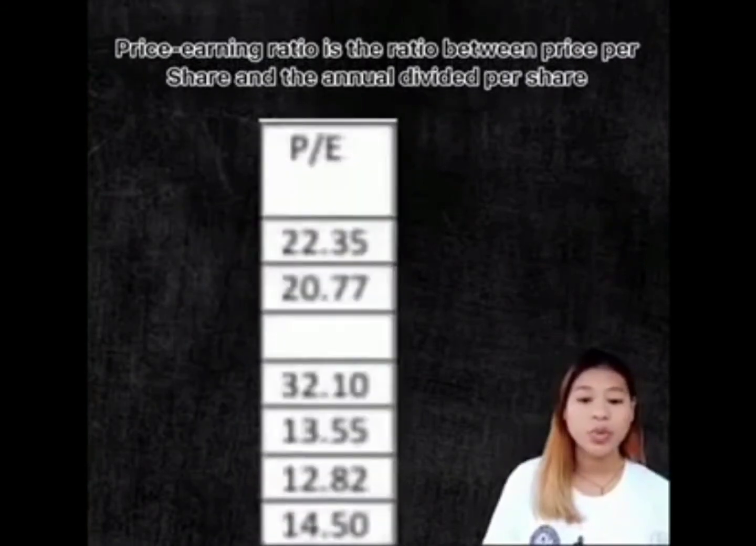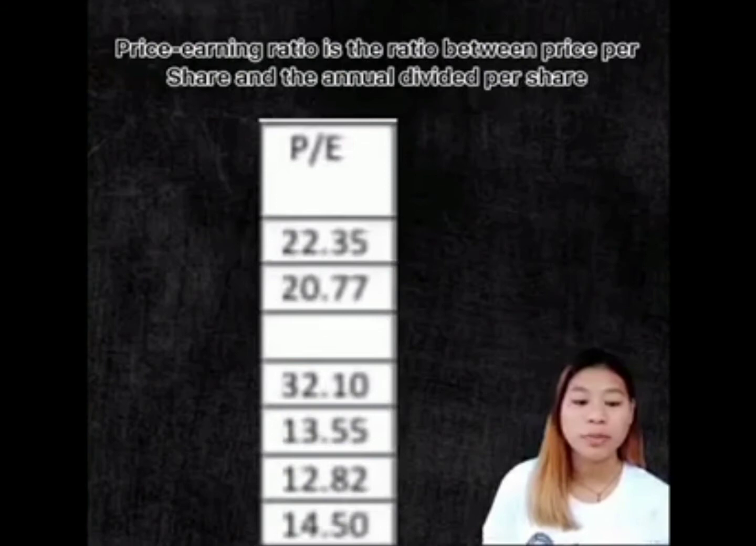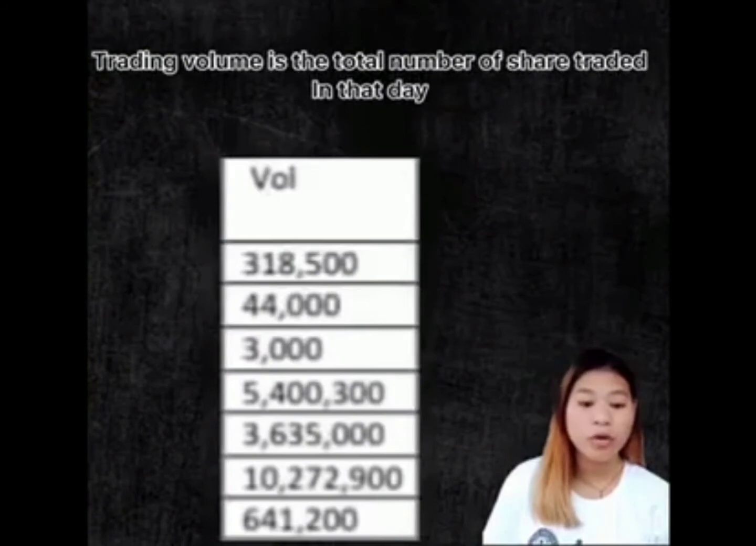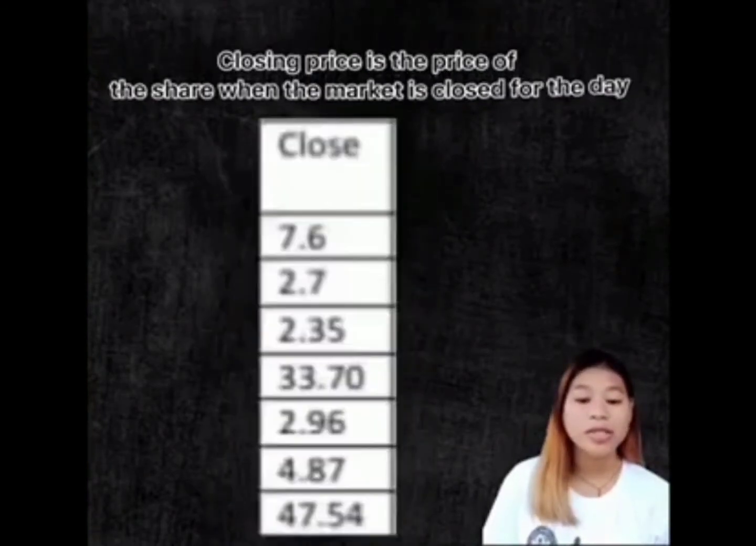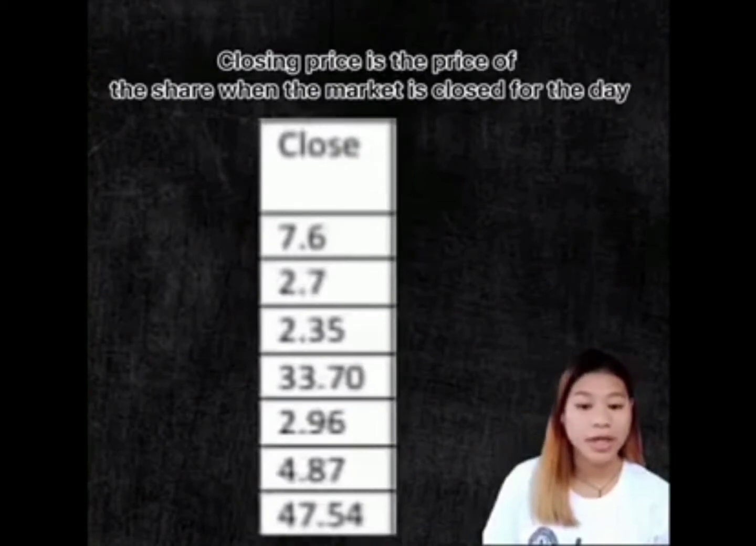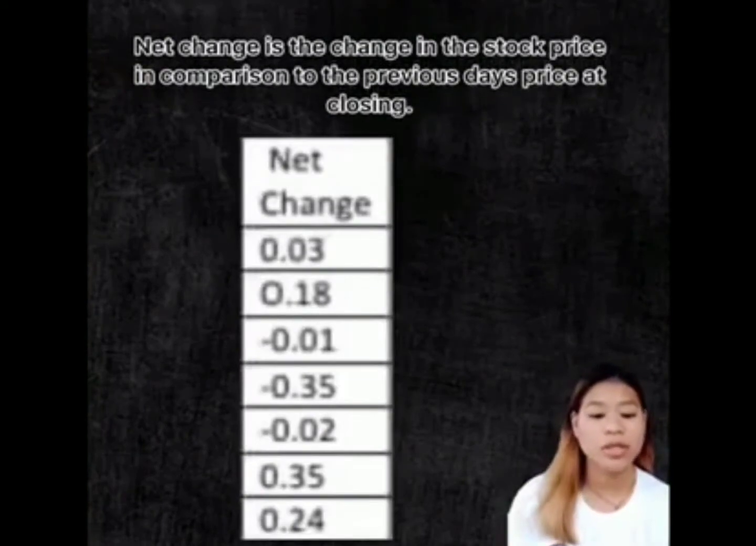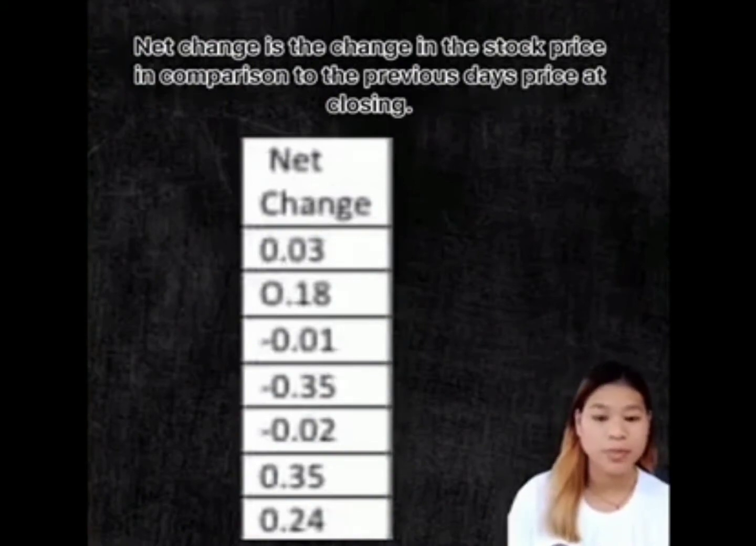Price-earnings ratio is the ratio between price per share and the annual earnings per share. Trading volume is the total number of shares traded in that day. Closing price is the price of the share when the market is closed for the day. Net change is the change in the stock price in comparison to the previous day's closing price.